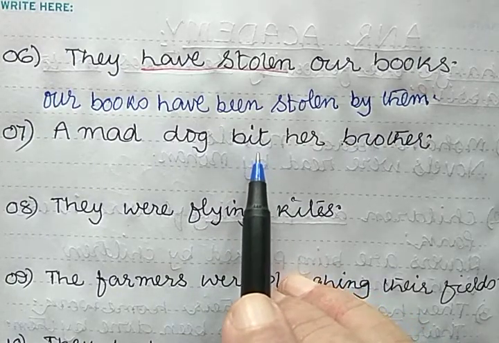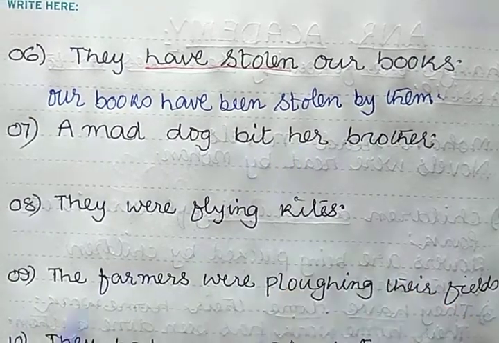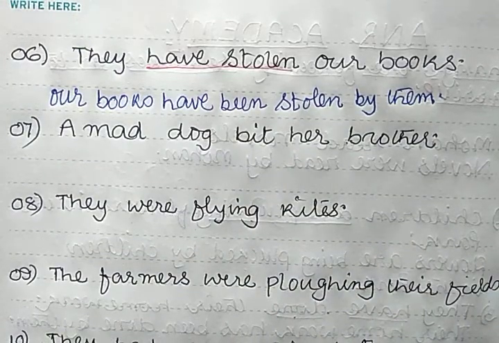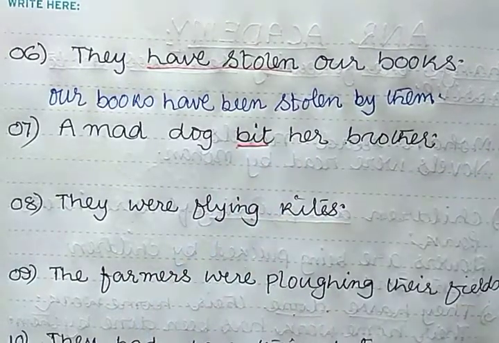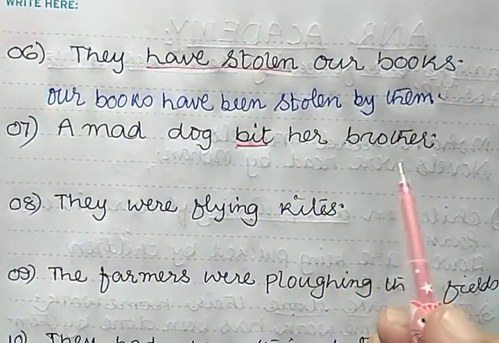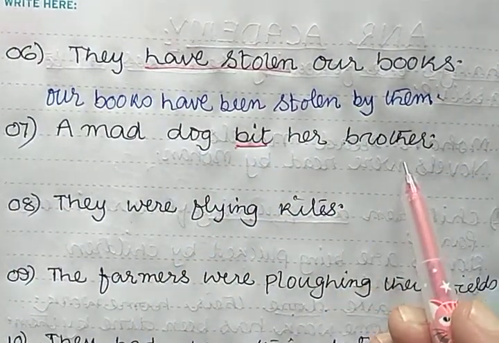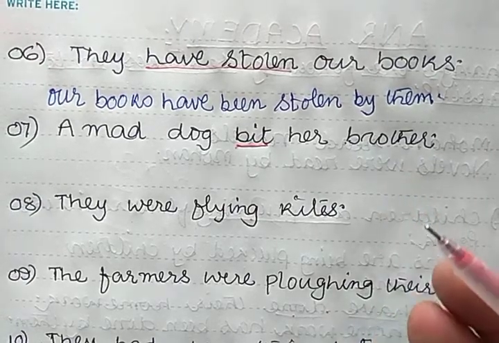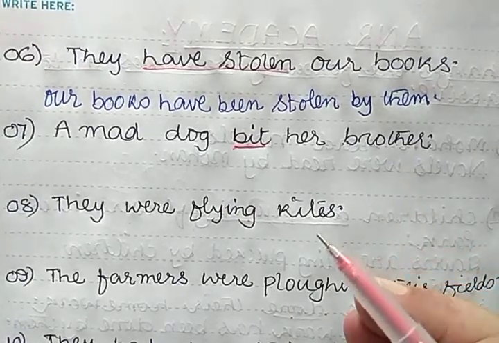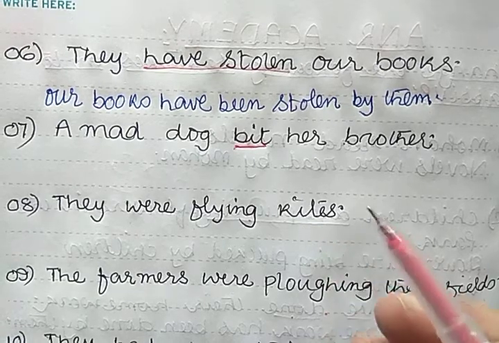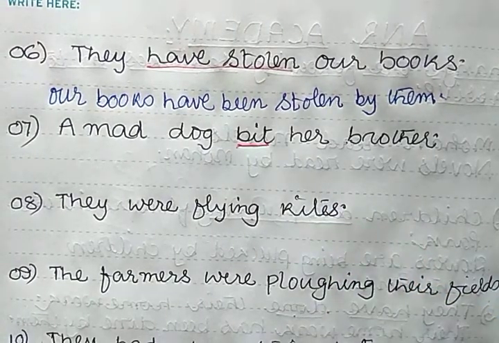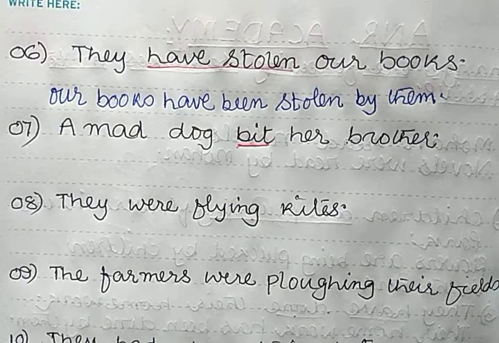Here the object is her brother, singular. So you get an extra B form, was. Her brother was bitten by a mad dog.